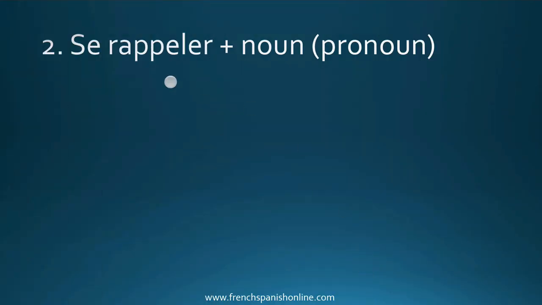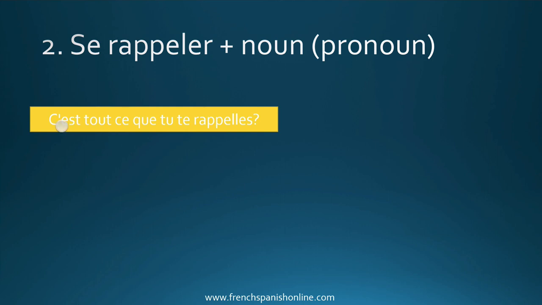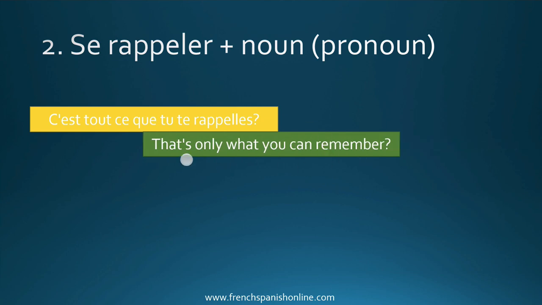Okay? More examples. C'est tout ce que tu te rappelles. So you remember the previous example with se souvenir. C'est tout ce dont tu te souviens. So here we have c'est tout ce que tu te rappelles. That's only what you can remember. So actually the verb se rappeler is easier.